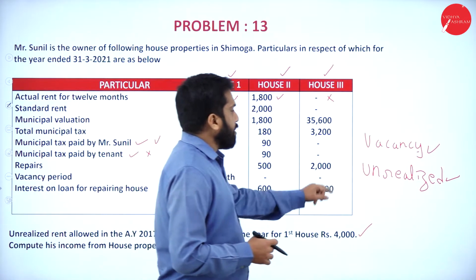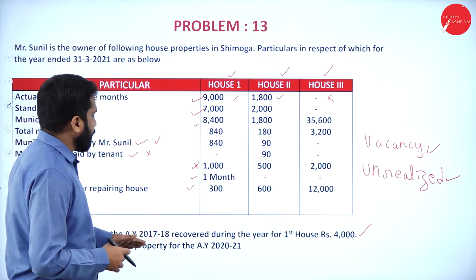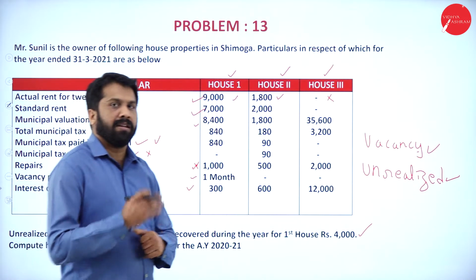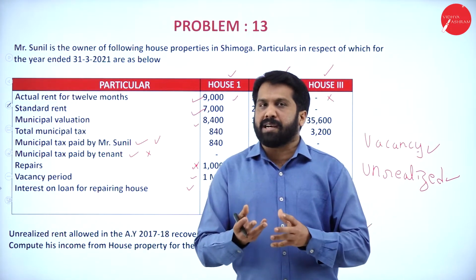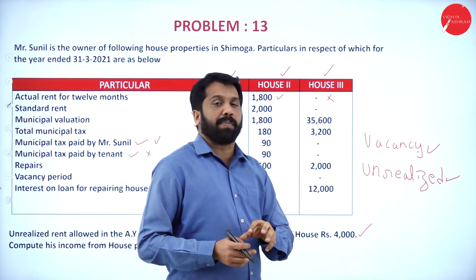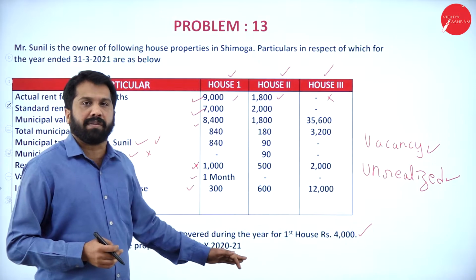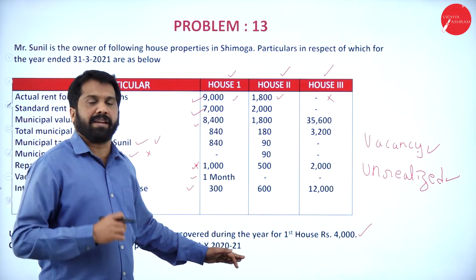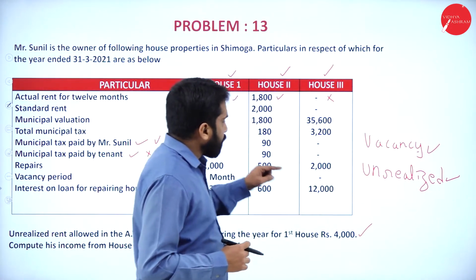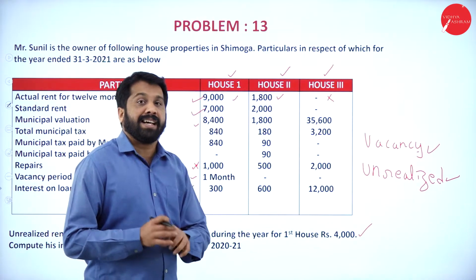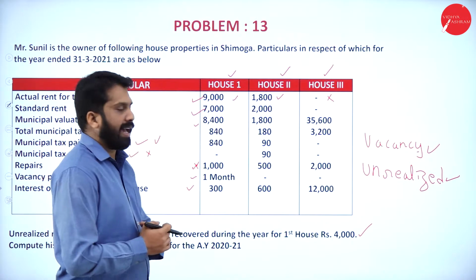Then, what is unrealized rent? Like it is in the year of 2017 and 2018. One person was not paid rent. So maybe some financial issues, he had not paid rent. But after 4 years in 2020 or 21, now he is paying rent. Means the old rent he paid now. That 4,000 we call it as unrealized rent. Hope you understood. This is all about your calculation.